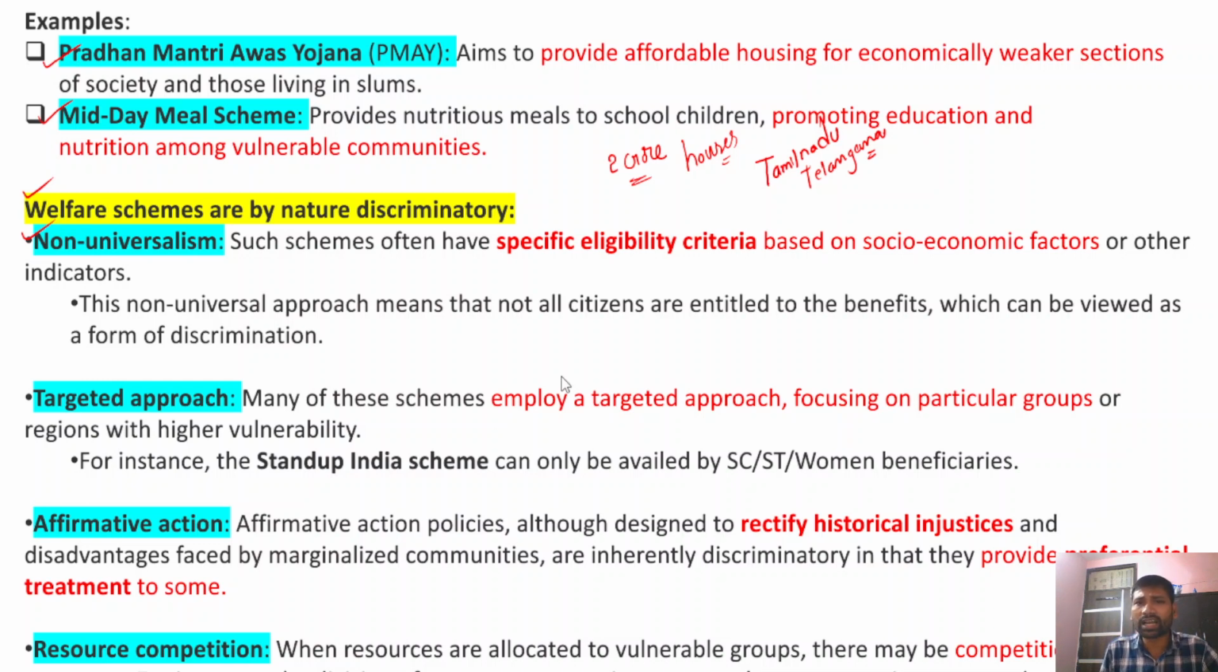For example, the government has brought Ujjwala Yojana. Okay, you all know about the Ujjwala Yojana. Now, Ujjwala Yojana provides free LPG connections to poor women or women who are in the BPL category. So in this case, only poor BPL women will get the benefits of Ujjwala Yojana, but not all the women. So therefore, welfare programs are discriminatory because of their non-universalist nature.